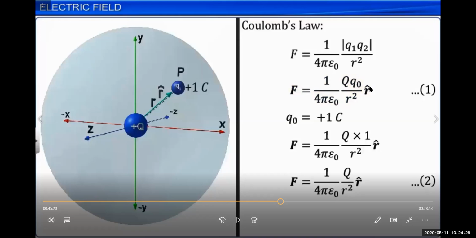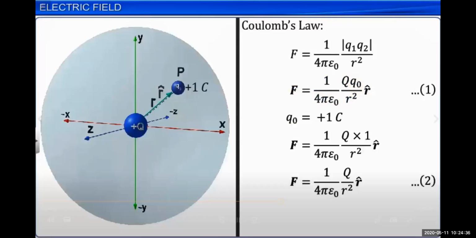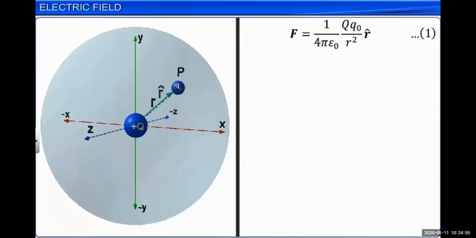This is nothing but not the force; this is the electric field intensity because of the source charge plus Q at point P, which is at a distance r from the source charge. So what is electric field?